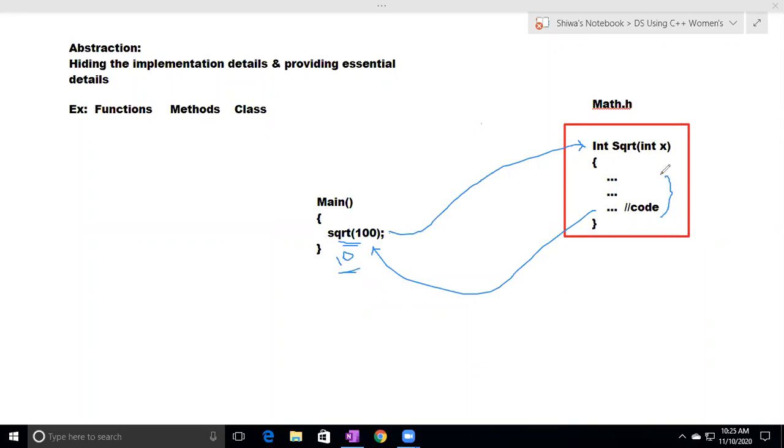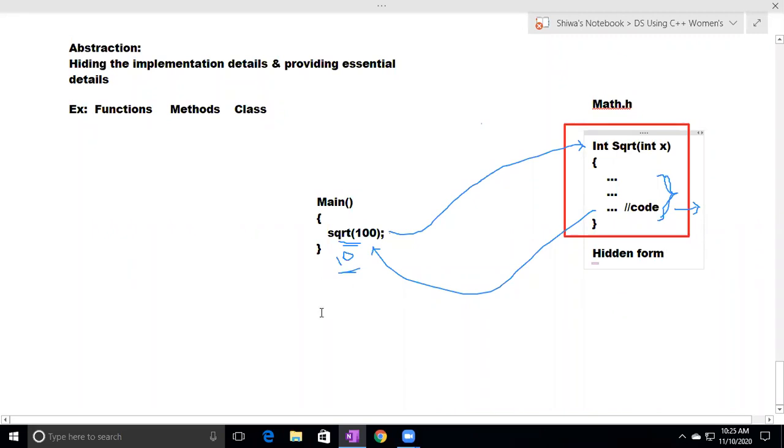Okay, this code is unnecessary to us. That's why it is in hidden form. This complex code is in hidden form, because it is non-essential to us.